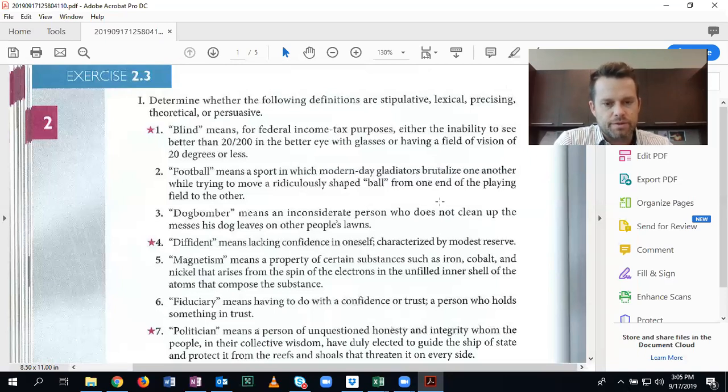Fiduciary means having to do with a confidence or trust, a person who holds something in trust. What type of definition is this?